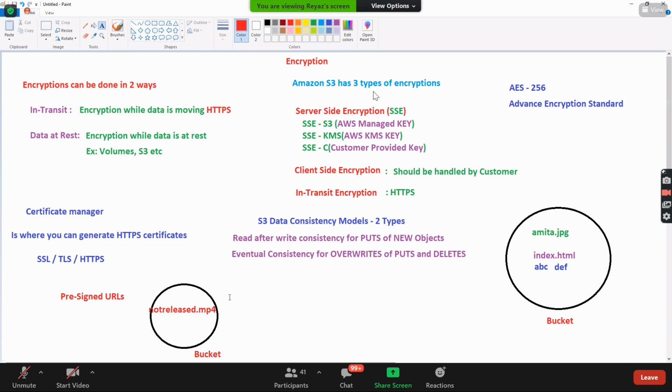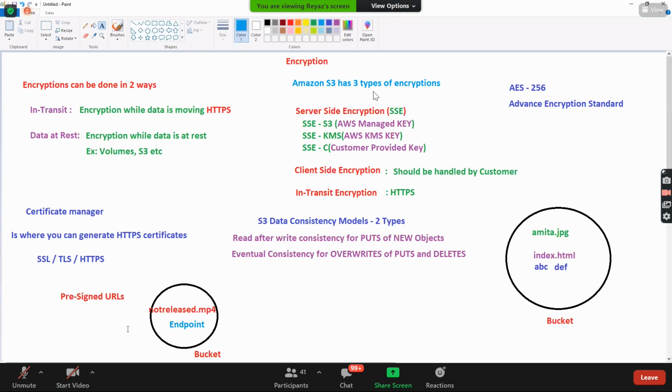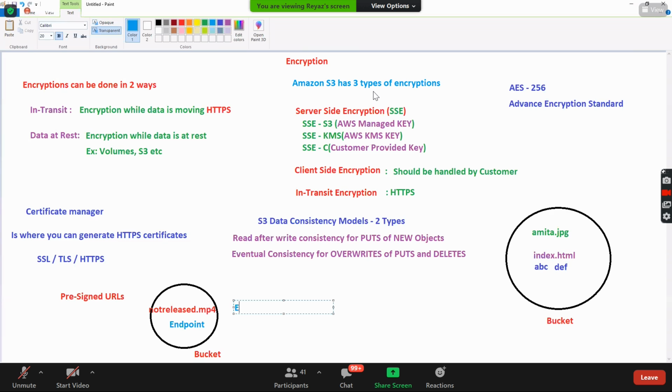What we can do is, you know very well that for every object we have something called an endpoint, right? So this endpoint you can give access temporarily for a certain period of time. You can do a pre-signed URL where the link is valid only for certain time. The endpoint is valid for a certain period of time, maybe 1 hour, 2 hours, 5 minutes, 10 minutes, whatever time you need.